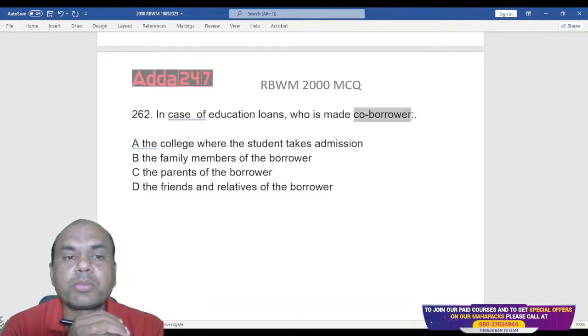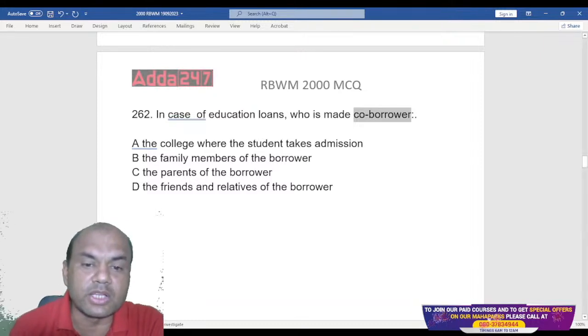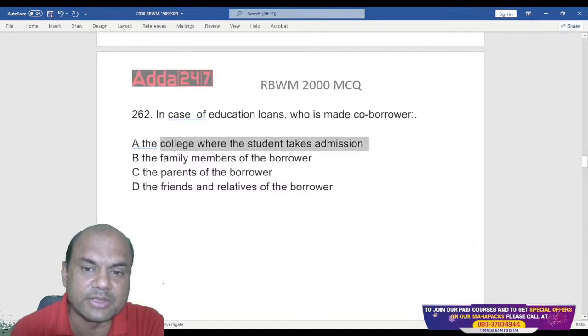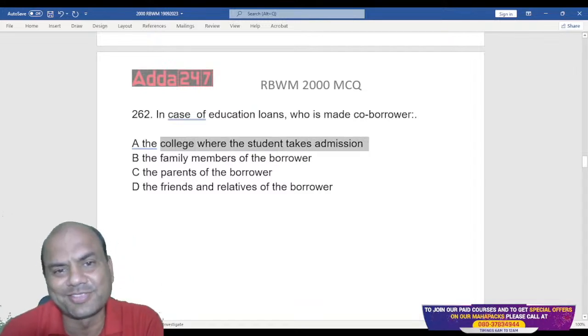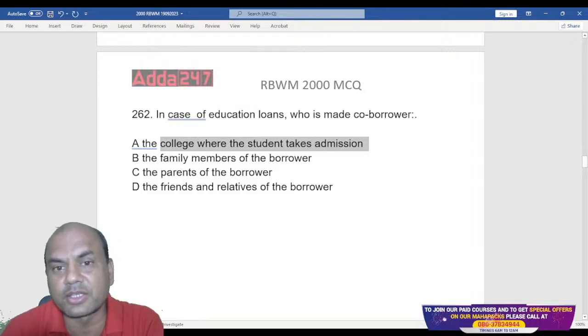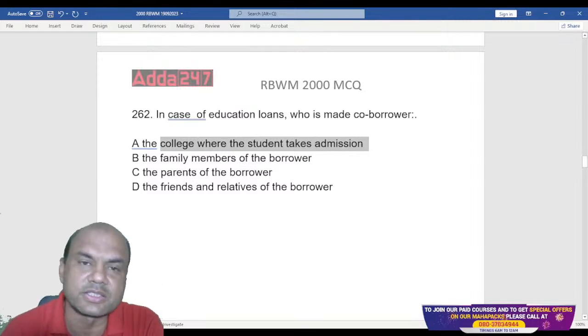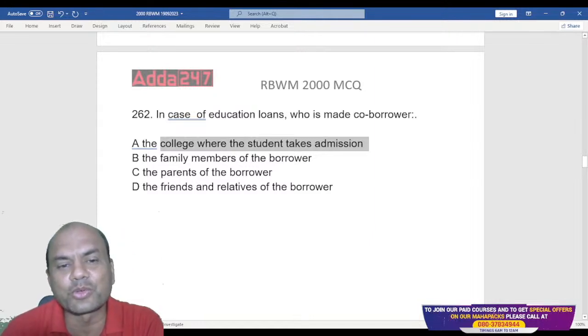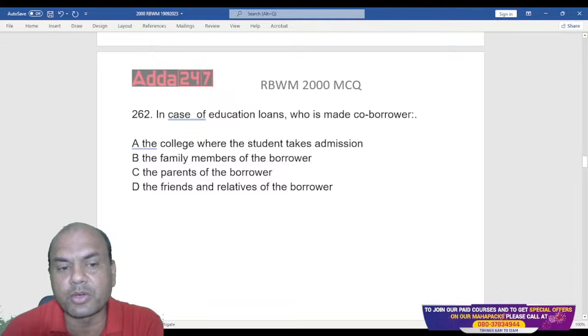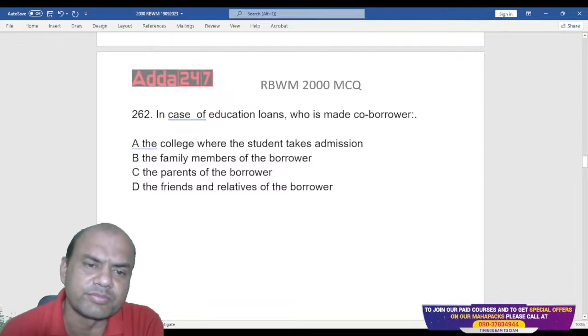So whom do we take as the co-borrower? The college where the student takes the admission? My God, this college will go bankrupt. There are, let's say, 1000 students in any college. Suppose the college becomes the co-borrower to these students. The college will go bankrupt, right? So that is out. Family members of the borrower, the parents of the borrower, friends and relatives of the borrower, near and dear ones.